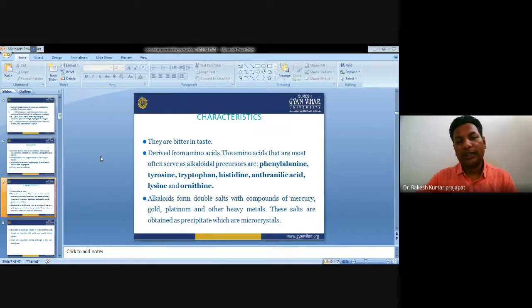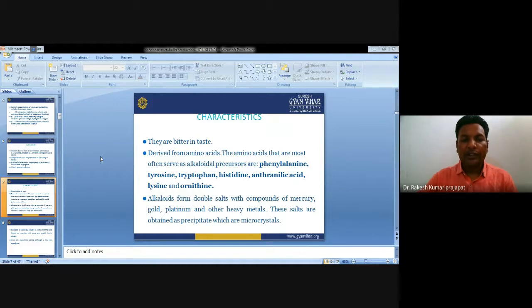So mostly these secondary metabolites are derived from different classes of amino acids. The amino acids most often serving as alkaloid precursors are phenylalanine, tyrosine, tryptophan, histidine, anthranilic acid, lysine, ornithine, arginine. There is a long list of amino acids which act as precursors for alkaloid synthesis.